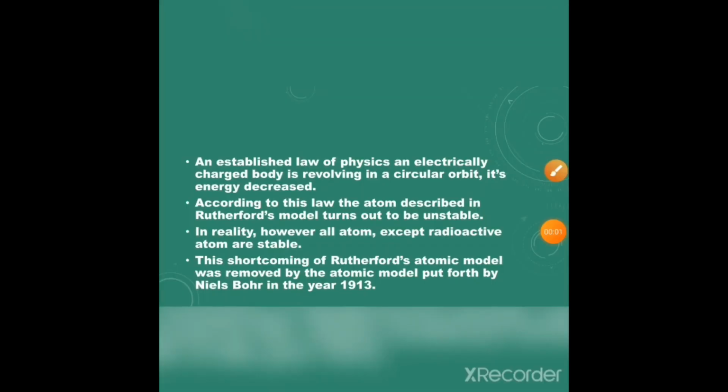According to an established law of physics, when an electrically charged body revolves in a circular orbit, its energy decreases. According to this law, the atom described in Rutherford's model turns out to be unstable. In reality, however, all atoms except radioactive atoms are stable. This shortcoming of Rutherford's model was removed by the atomic model put forth by Niels Bohr in the year 1913.